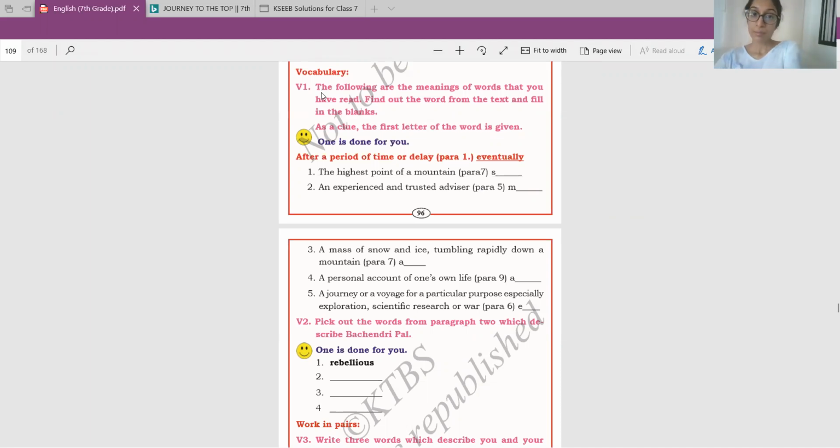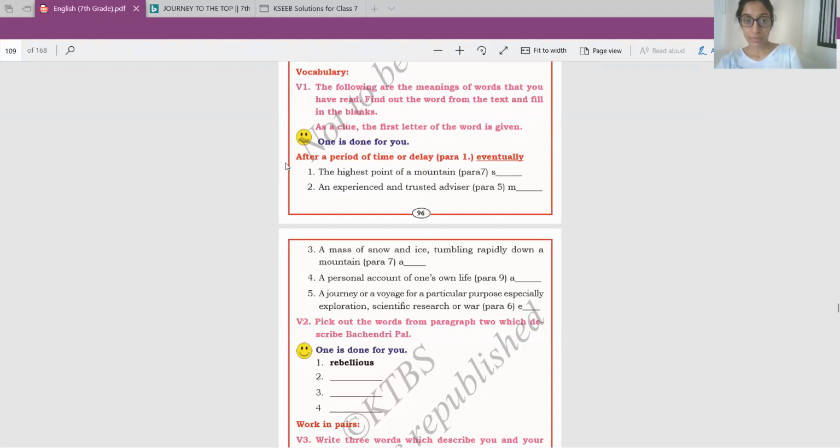The first one is, the following are the meanings of words that you have read. Find out the word from the text and fill in the blanks. As a clue, the first letter of the word is given. One is done for you. Okay. So now what did they say? They say that this is the clue. It says which para it is in. Now you have to find the similar word in that para to the clue.